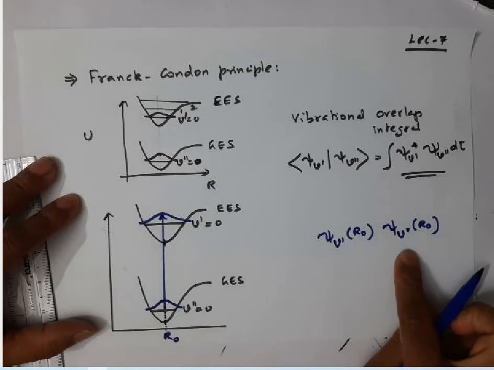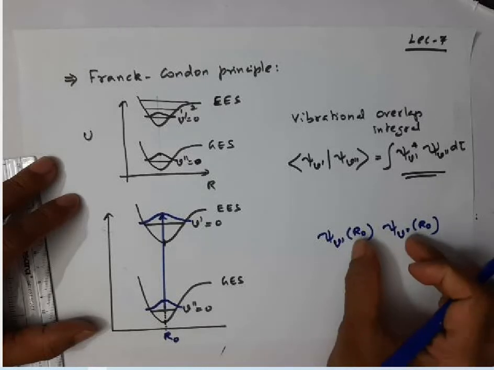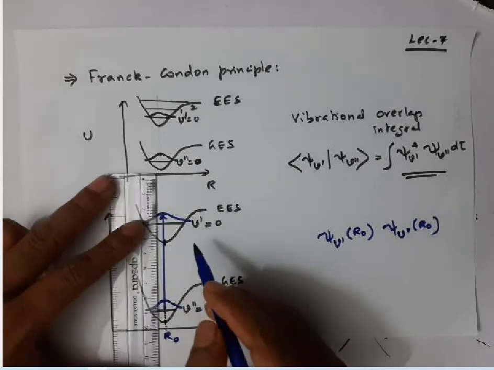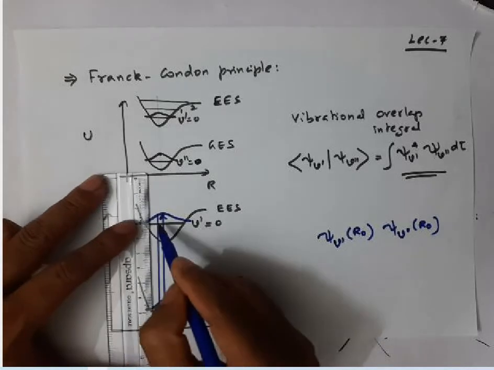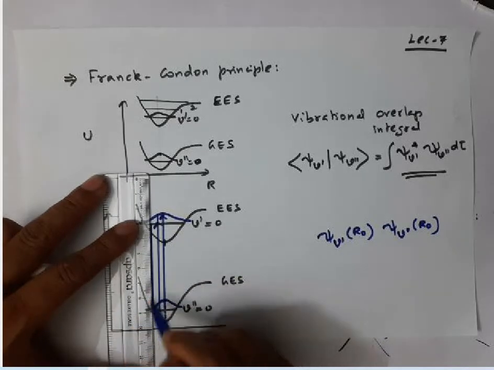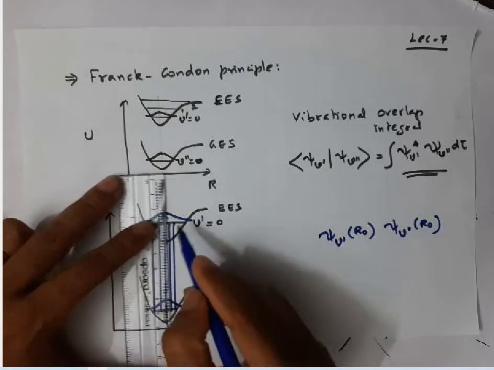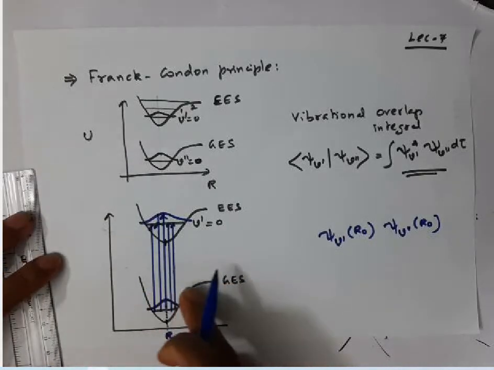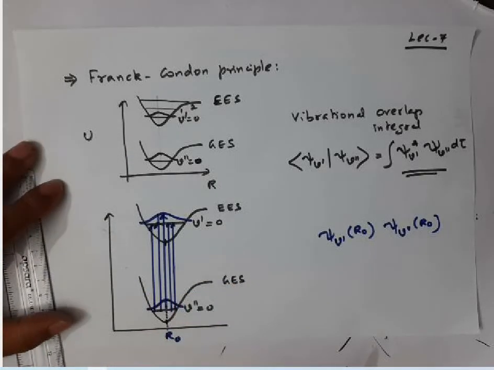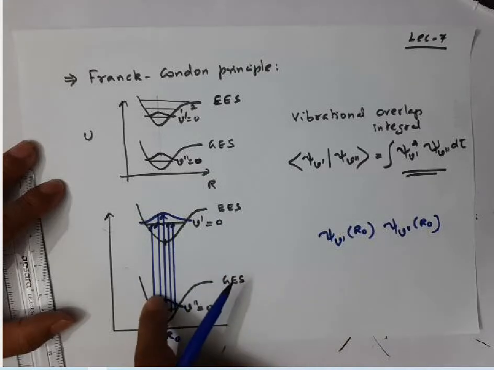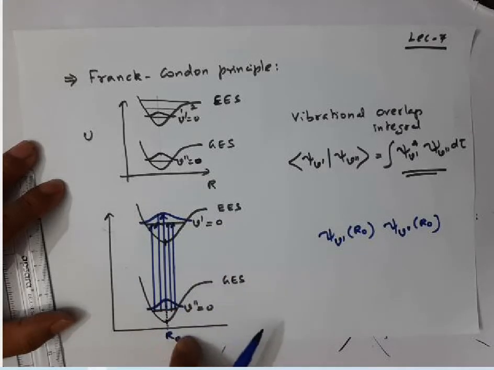Multiply these two. Okay, you will get some value at R0. This is called the overlap at R0. Similarly, we have to find out the overlap of the wave functions at all internuclear distances, right? At all internuclear distances. So actually this value is not equal for all internuclear distances.